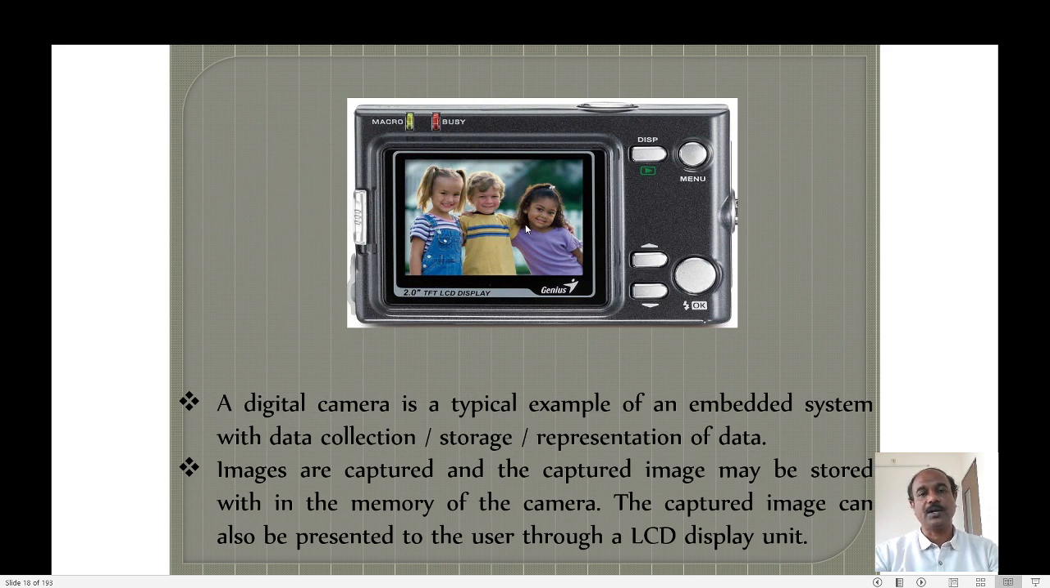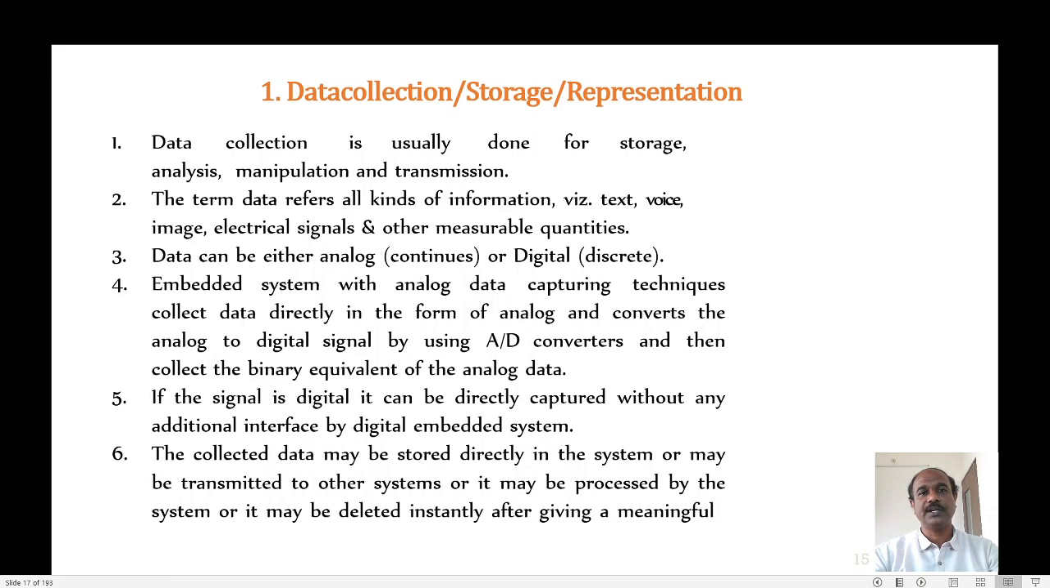Your digital camera also performs all three functions: it collects, stores, and represents the collected data. So this is one of the reasons why we can use the embedded system, for data collection, storage, and representation.